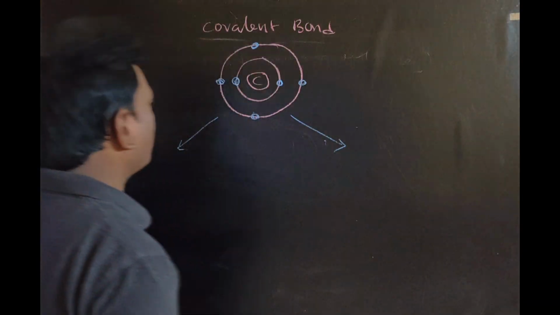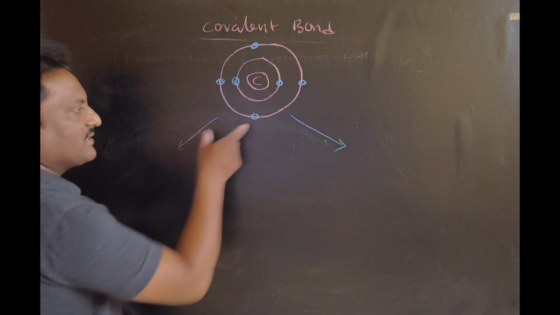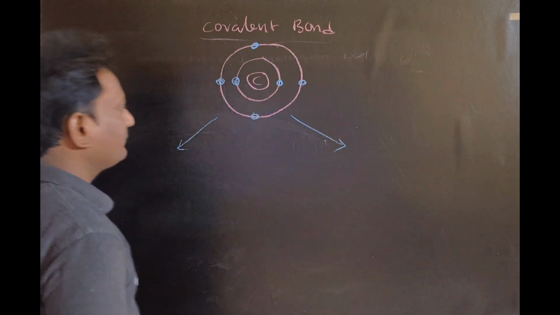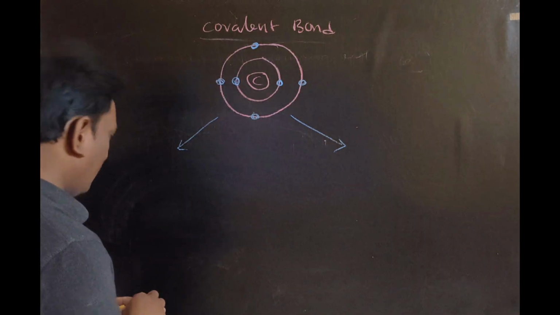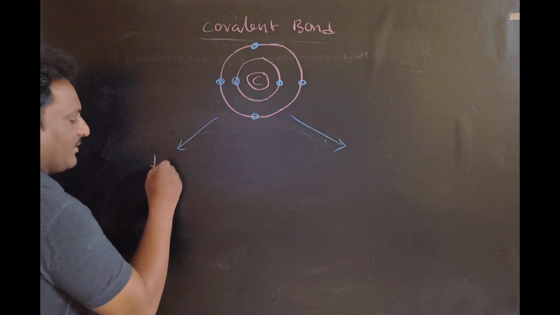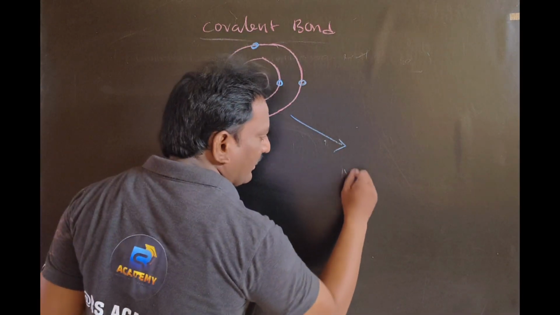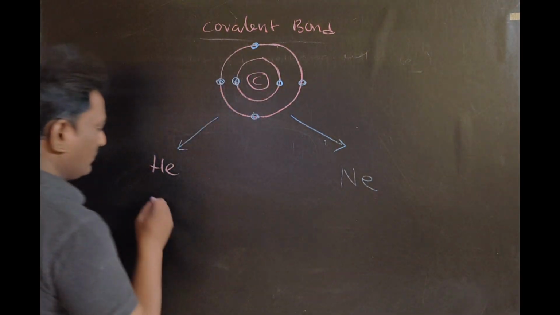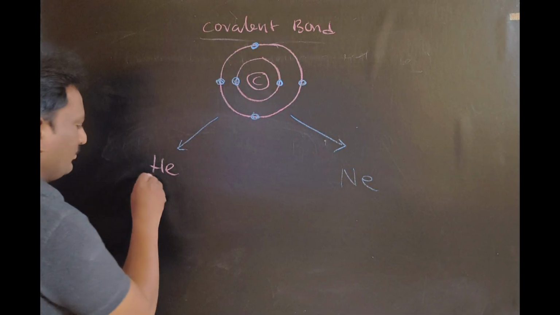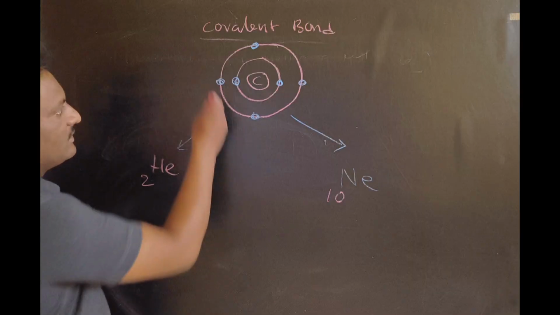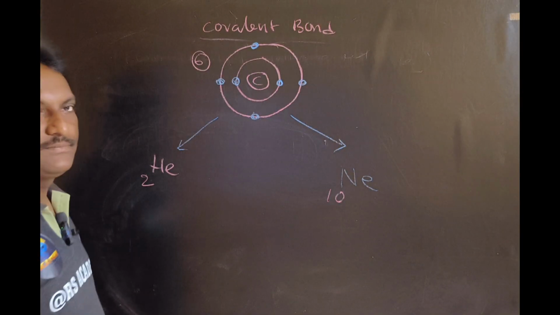Then what about carbon? Carbon atomic number 6, it has two shells with 6 electrons. It has two options: attain helium configuration or neon configuration. Helium atomic number 2, neon atomic number 10, carbon atomic number 6.